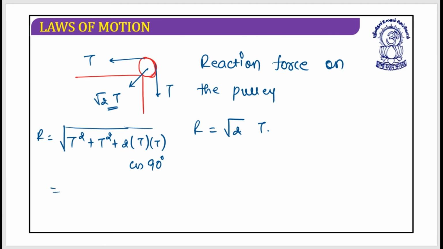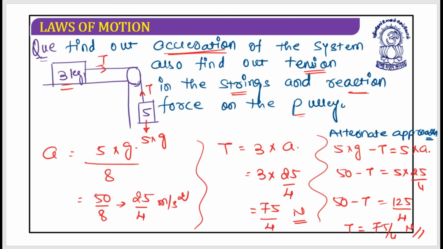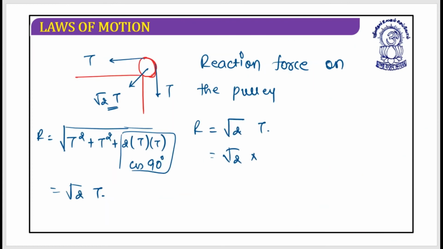Yes, so this is 0 and this is root 2 T. So this equals root 2 multiplied by your tension force, which is 75 by 4 Newton. This is the reaction force on the pulley. Is it clear?